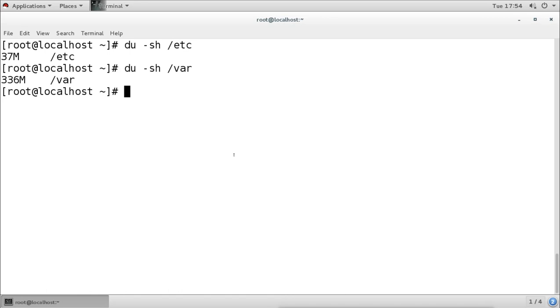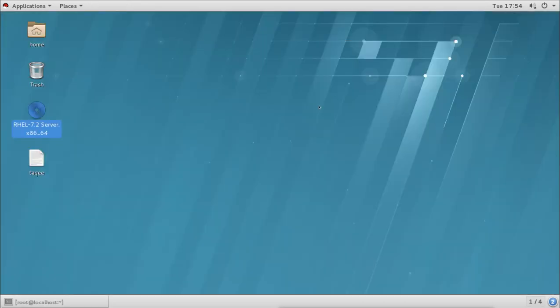Now when we connect any flash drive or any CD DVD, because it is graphical, it automatically mounts it. So when we connect any flash drive or CD drive, it will automatically mount it. But if it is a command line operating system, not a graphical version, it will not mount it automatically. So we have to do it manually.